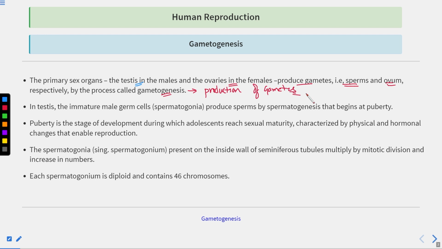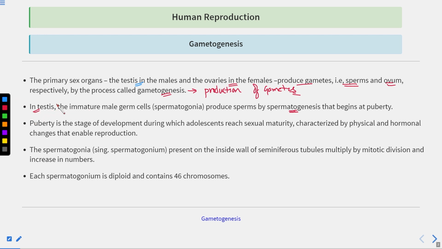Clear? Now, the production of gametes in the male is known as spermatogenesis, and the production of gametes in the females is known as oogenesis. We'll talk about the various stages involved in spermatogenesis as well as in oogenesis in this lecture. Clear? Now let's start with the testes, which is the primary sex organ in the males.